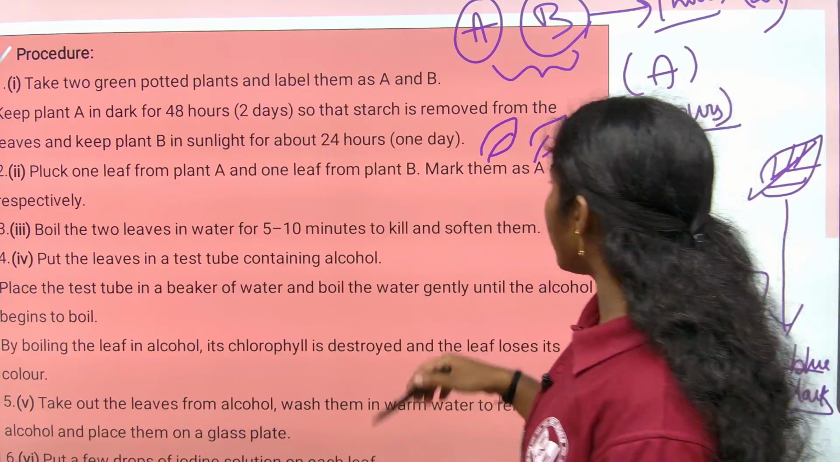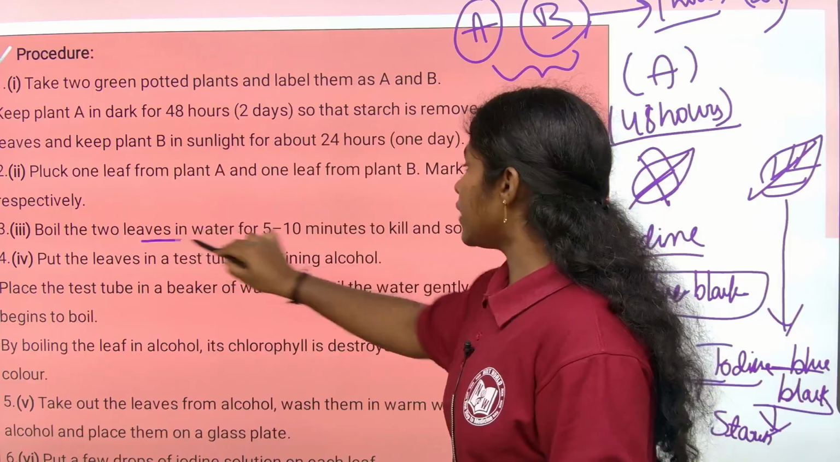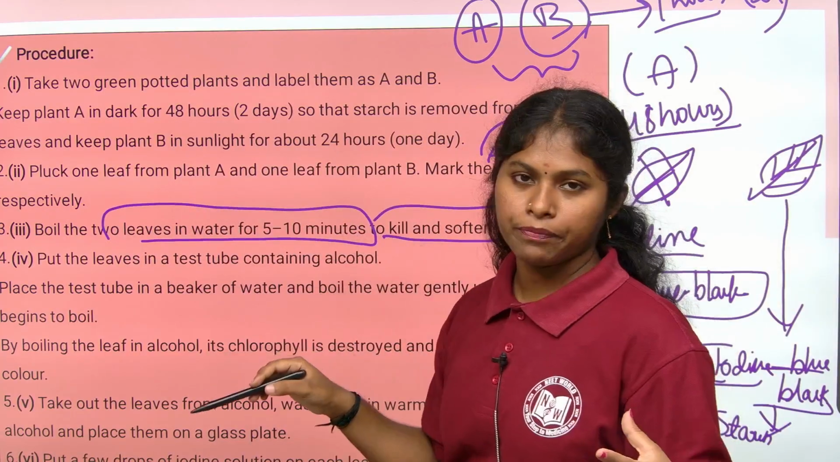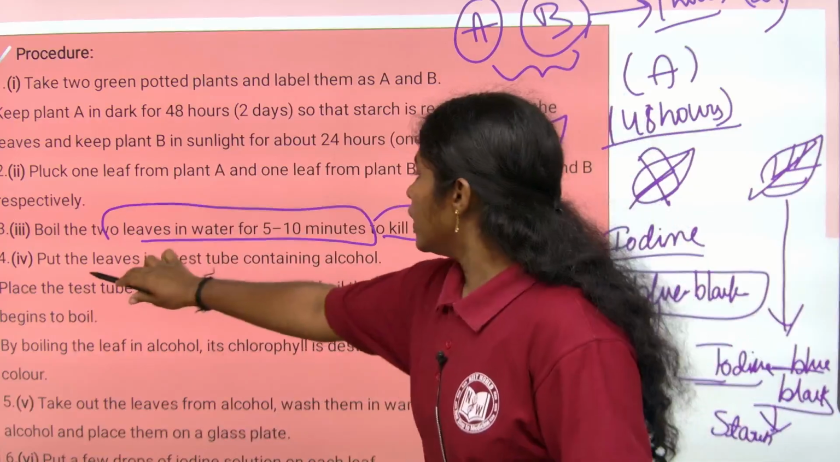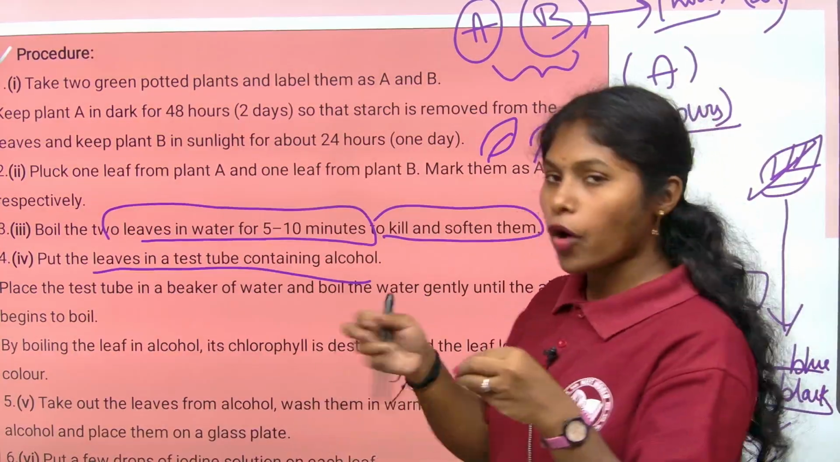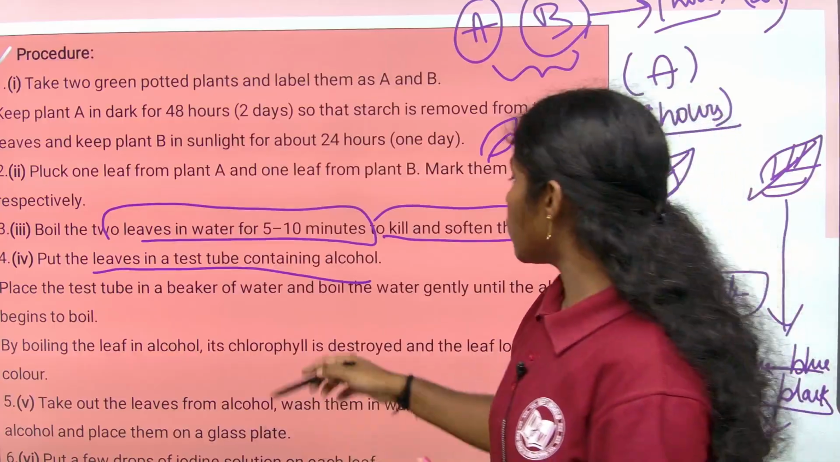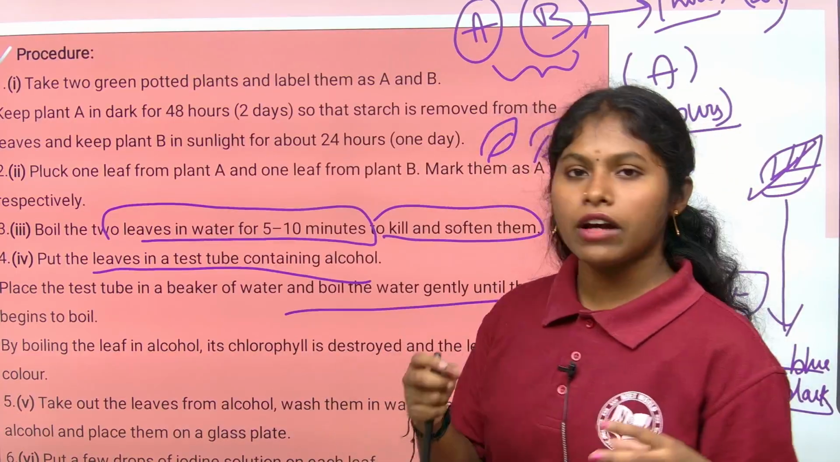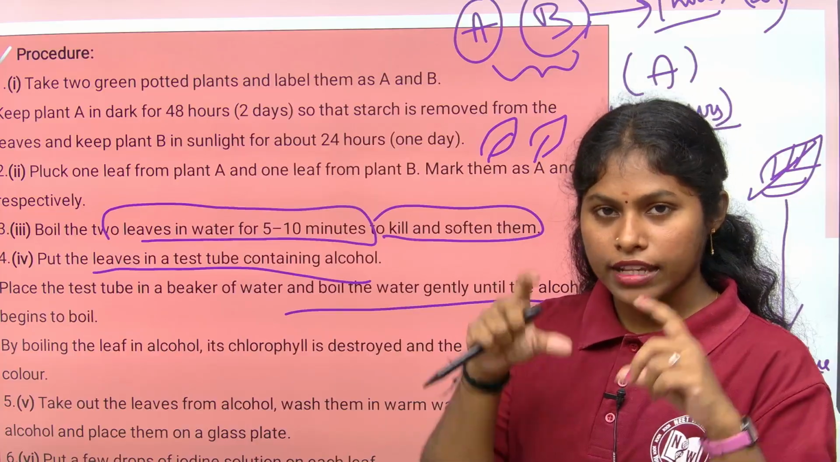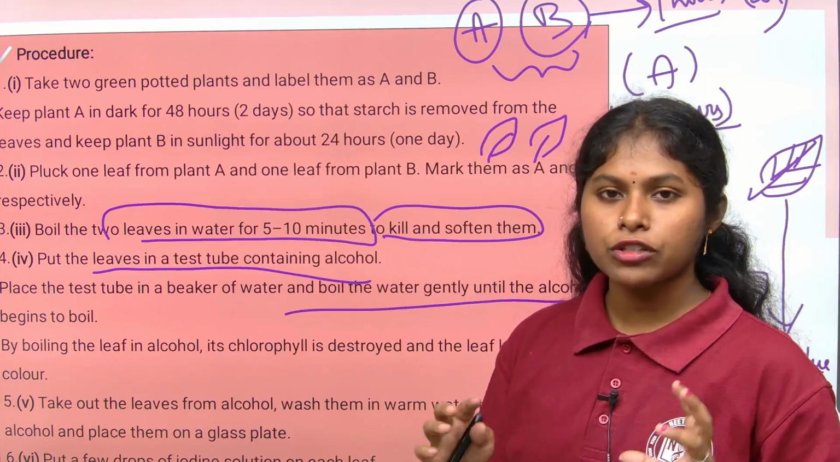Boil for 5 to 10 minutes. If you boil the leaf, what will happen? It kills and softens them. After that, place both the leaves in a test tube containing alcohol. Then boil it again in a beaker containing water. How long do you have to boil, children? Until the alcohol in the test tube begins to boil.